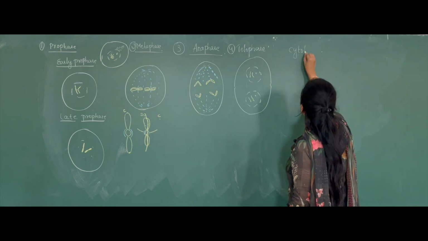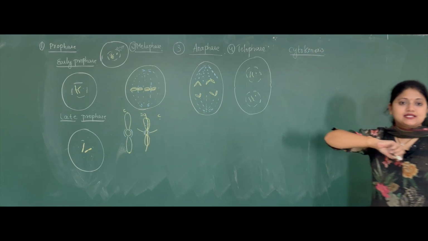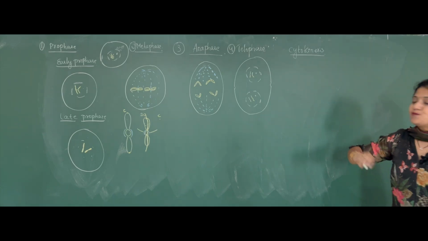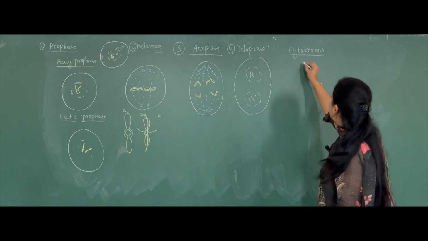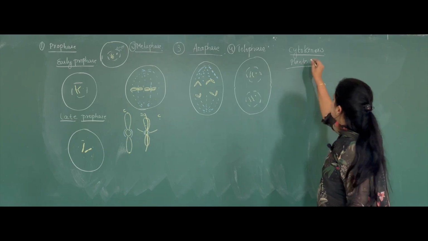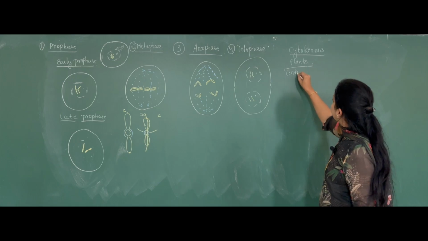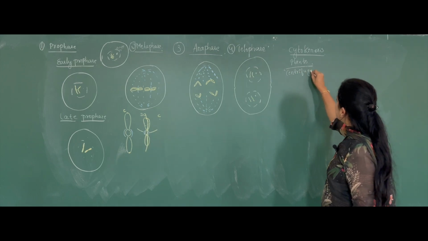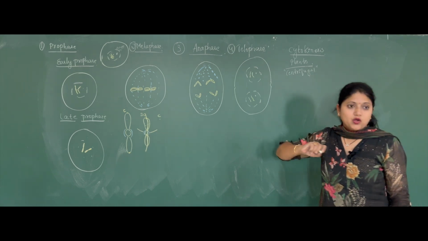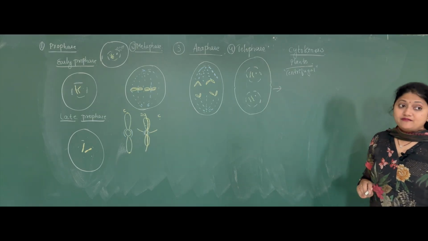Cytokinesis takes place differently in plants and animals. We'll first speak about the plants. In case of plants, the cytokinesis is centrifugal. We call it a centrifugal pattern of cytokinesis. Okay, so what is happening here? The cell is in this way, right? In case of the plant cells.